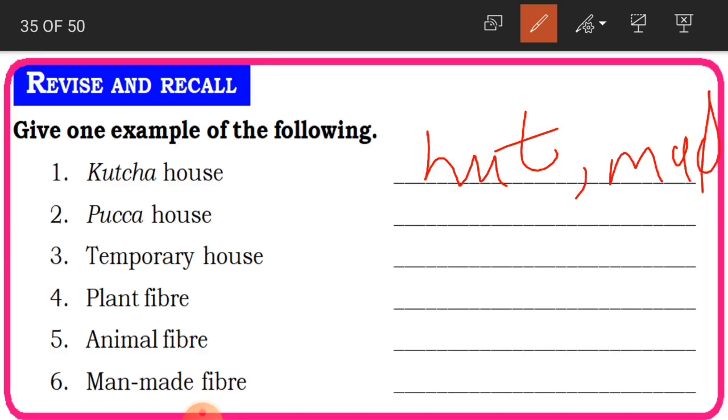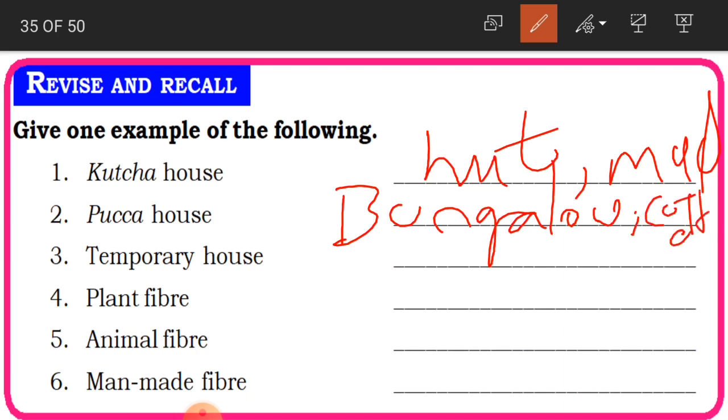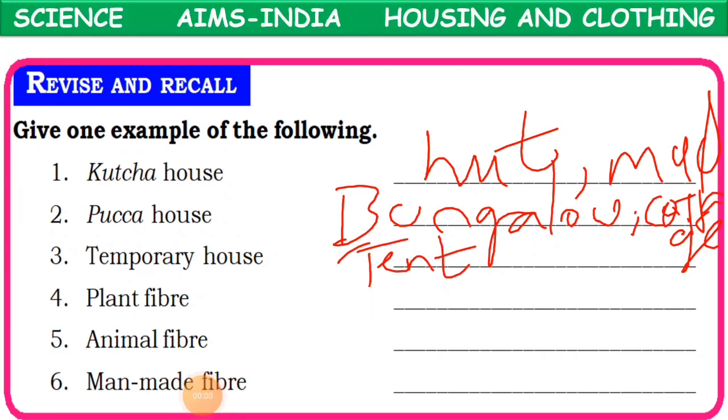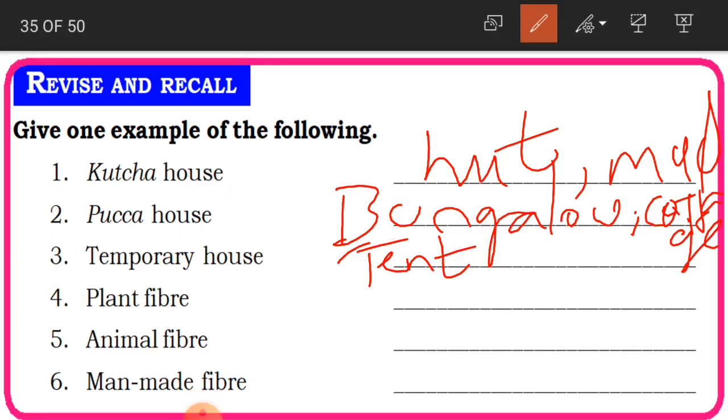Then pakka house. A pakka house is a bungalow and also a cottage, C-O-T-T-A-G-E. A temporary house is nothing but a tent. And then you have a yurt, or even a caravan.